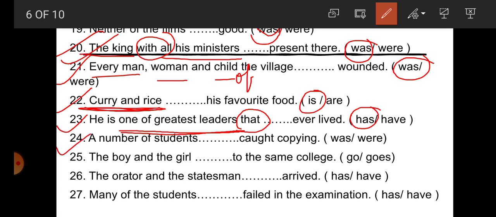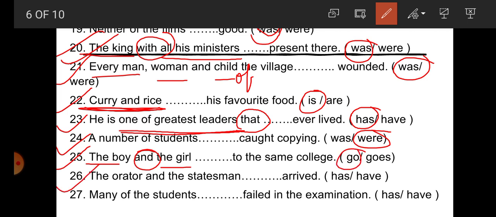Number 24. A number of students. Student, a number of students indicates what? Number of students, plural. That's why were is correct. Number 25. The boy and the girl. Student, two singular subjects joined with and, so it must be plural. So go is correct.